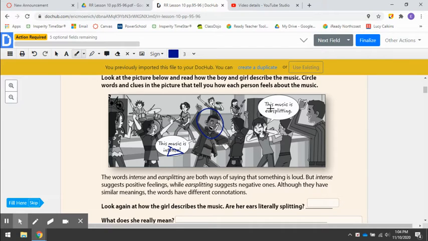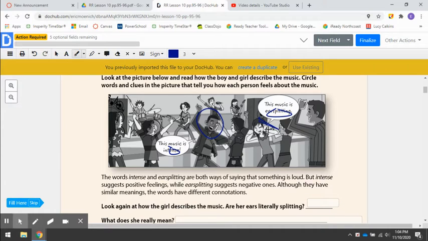She is going through it. She's saying this music is ear splitting, okay? When I see the word ear splitting, I'm pretty sure that that means here that she is not having a good time, right? Obviously, her ears are not literally splitting off of her head, but it's painful and irritating to her enough that they might as well be doing that, right?